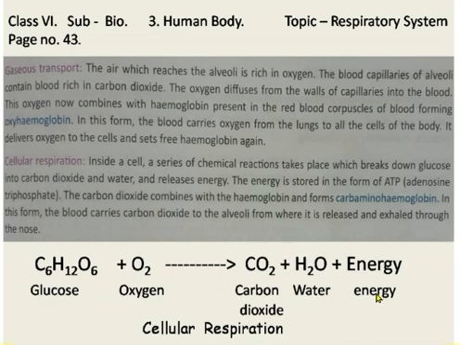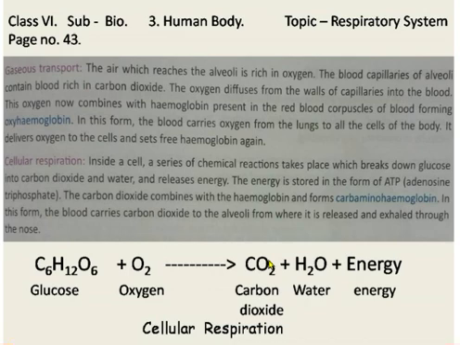So as we know, respiration is the process to obtain energy, and this energy is released. But this energy is stored in the form of ATP, adenosine triphosphate. So this process to obtain this energy is called respiration. And this reaction, when glucose combines with oxygen to form carbon dioxide, water and energy, is called cellular respiration. But carbon dioxide is a waste product.